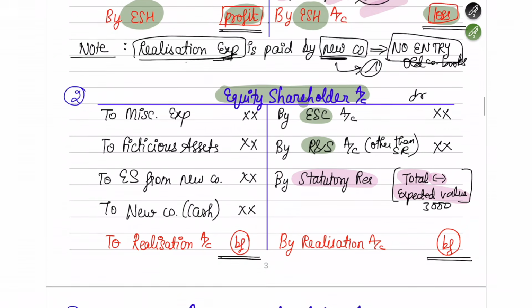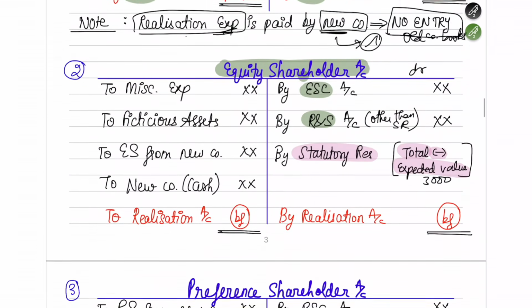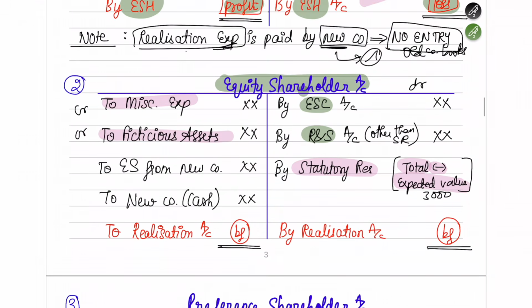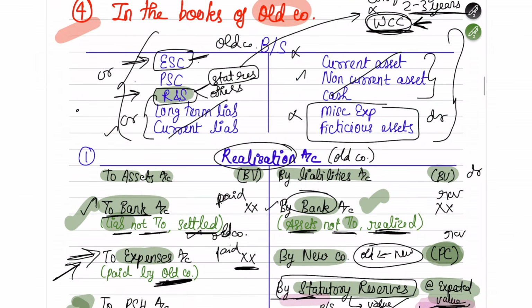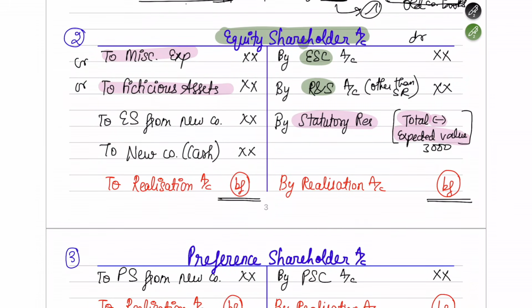I hope you understood. In our balance sheet, there were two more accounts, which are miscellaneous expenses and fictitious assets. If you have to dismantle these two also, these both will go to the equity shareholders account only. Both have a debit balance, so go to the equity shareholders and credit this. So miscellaneous expenses, fictitious assets. If you do this, all the items which can be dismantled and taken to the equity shareholders account have been taken down.